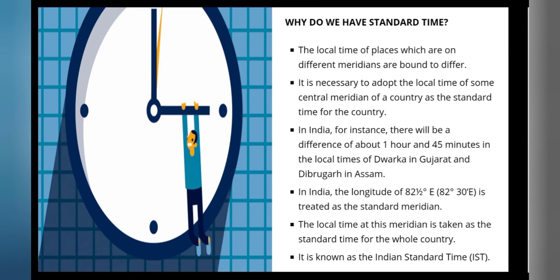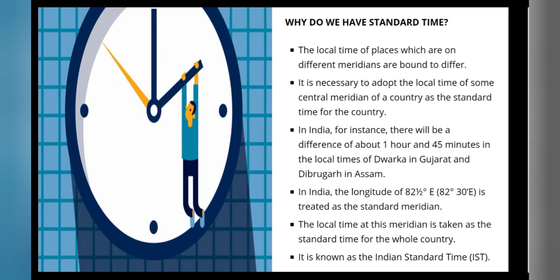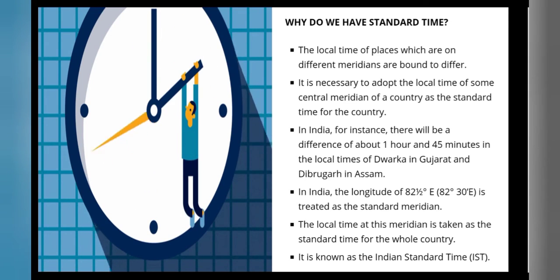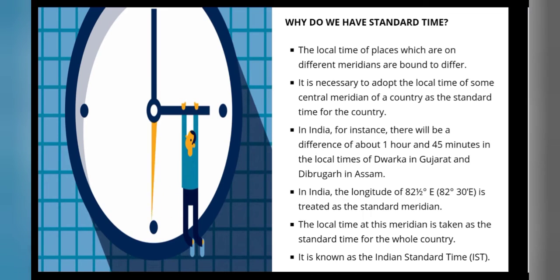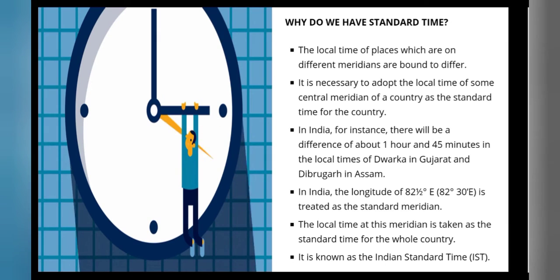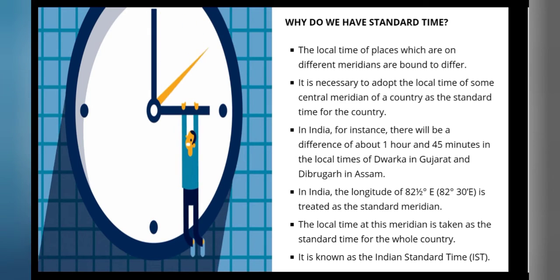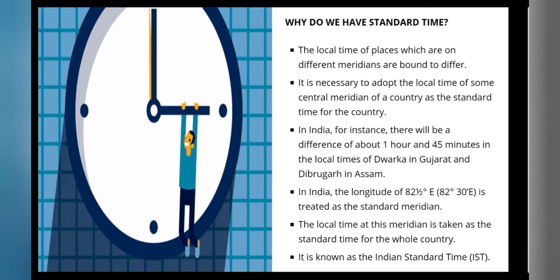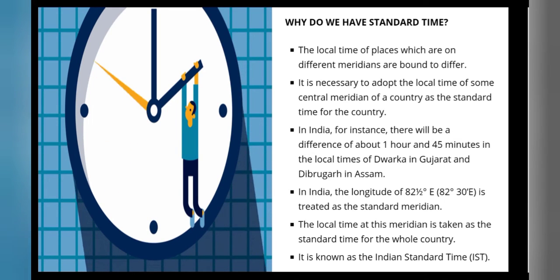Now, why do we have standard time? Local time of a place is based on the longitude of that place. It means places situated on different meridians will have different local times. It creates much confusion and problems for people to function. To solve these problems, every country fixes its central meridian, which is considered the standard meridian of that country. The local time of this meridian is considered standard for the whole country. It is called standard time.